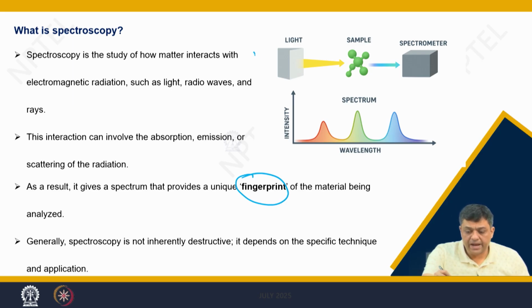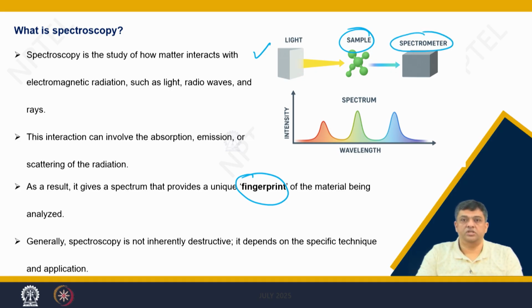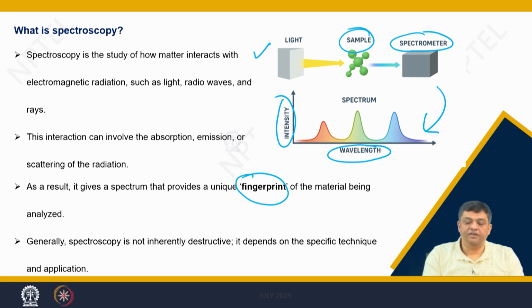So, you have light which falls on the sample and you have a spectrometer that gives you the spectrum, and then you can have the intensity versus wavelength curve, and that will give you the fingerprint. So, it is as simple as this.